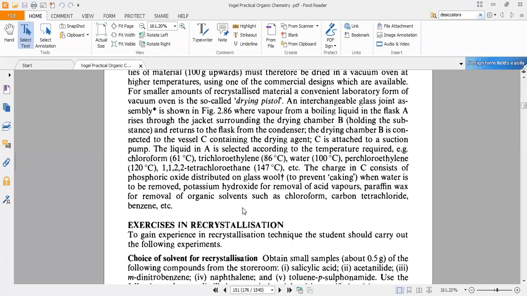So just see, desiccators are very important glass chambers in which we place anhydrous material. We may use activated charcoal for that. We may use activated silica over there. We may use PCl5, which is a chemical. We may use concentrated sulfuric acid. There are so many others, let's say,